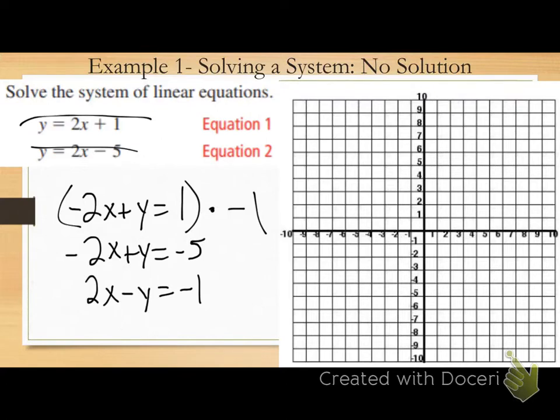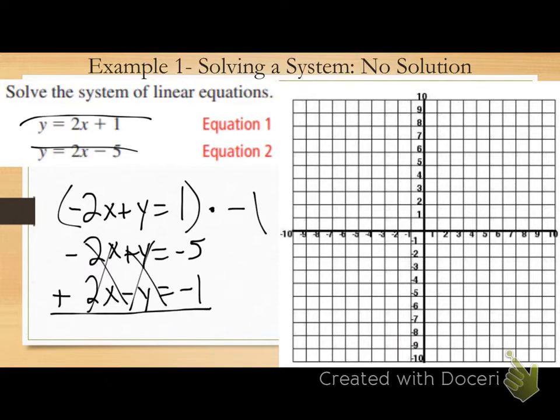Now, do I have same number, opposite signs in front of a variable? Yeah. Which one? No, which variable has the same number, opposite signs in front of it? X. Or y. X and y, right? So let's see what happens when we add here. What happens to my x's? They're canceled out. They're eliminated. What happens to my y's? They're eliminated as well.